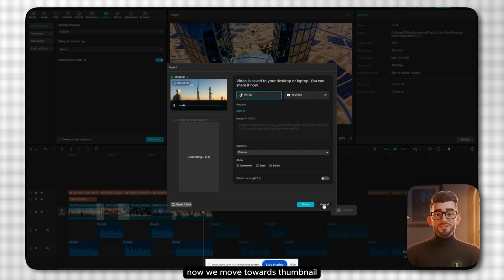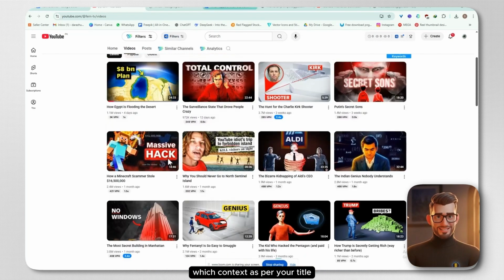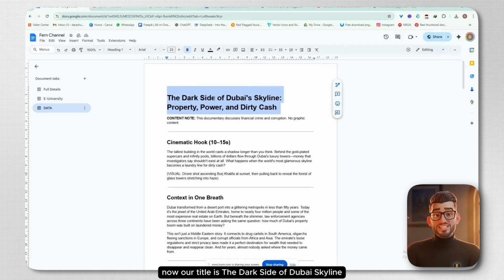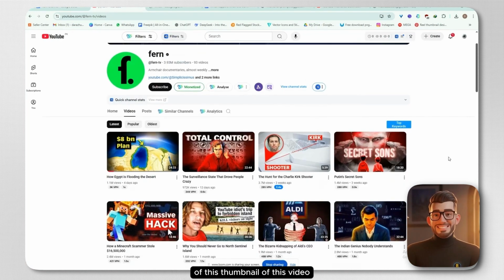Now we move towards the thumbnail. So let us now start with our thumbnail part. Based on your script, you have to analyze which thumbnail will suit which context as per your title. Now our title is The Dark Side of Dubai Skyline: Property, Power and Dirty Cash. If seen in a minimalistic and simple way, then we have to show just one Dubai tower and show power with cash.